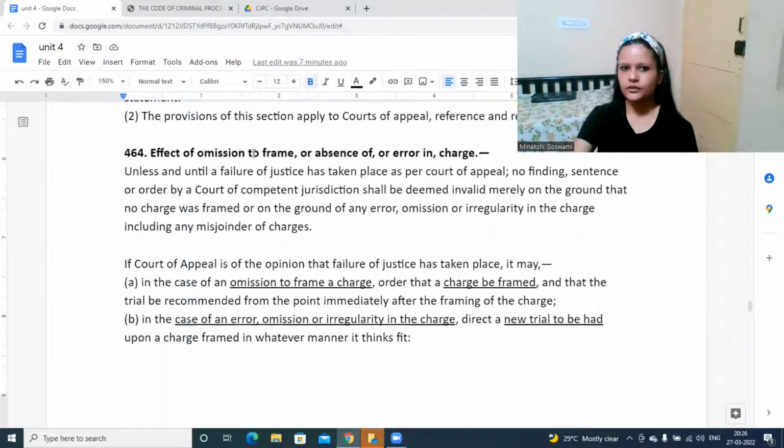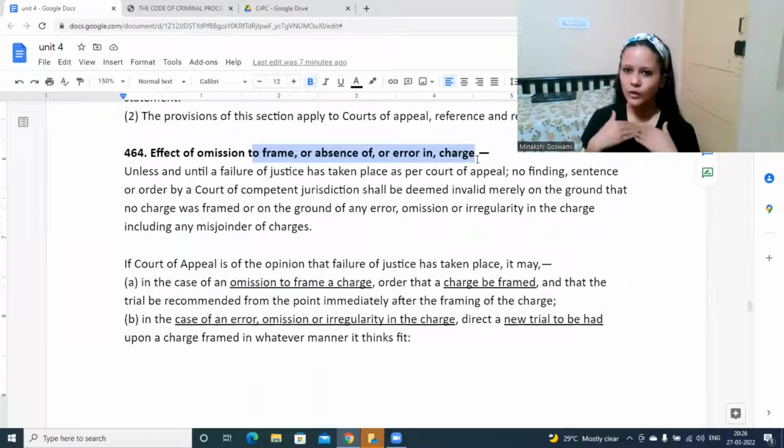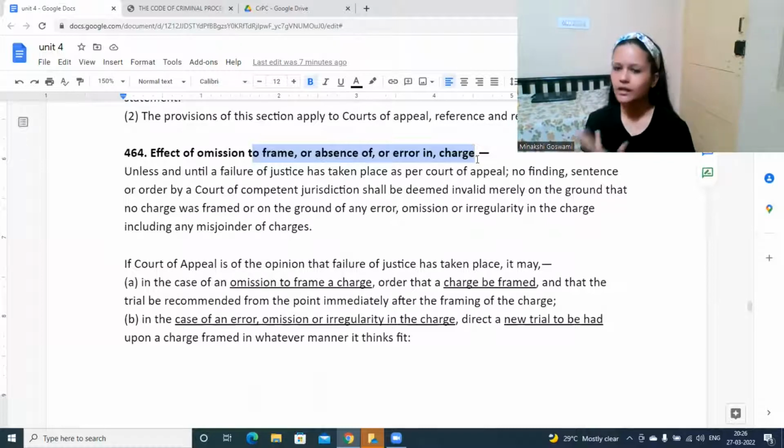Effect of omission to frame, or absence of, or error in charge. Again, framing of charges is very, very important to ensure that the accused person gets a fair chance to provide his defense. Only when I know what the charges against me are can I prepare my evidence and my arguments accordingly. If I do not even know the charges against me, I cannot give a proper defense. So framing of charges is very important.